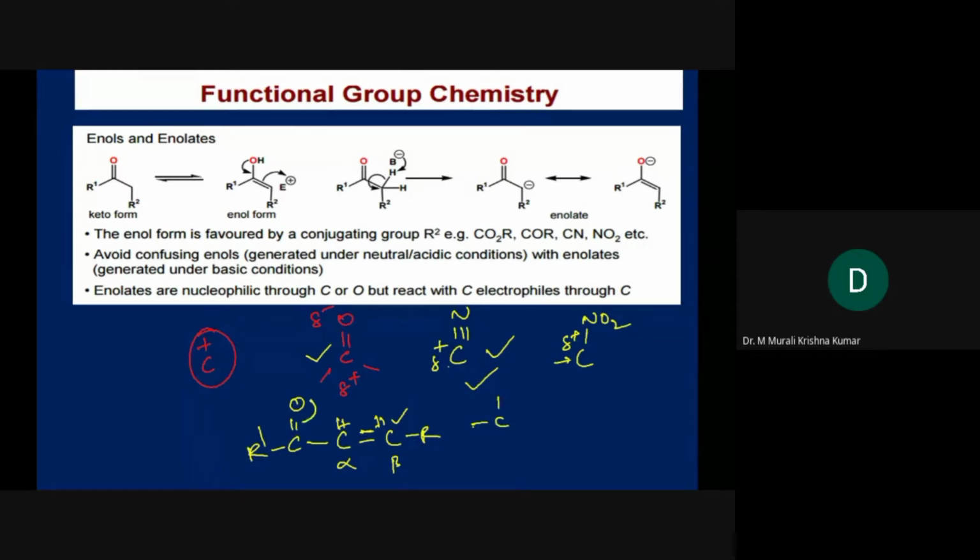Because in alpha beta unsaturated carbonyl systems, resonance structures are possible, so the beta carbon will be stripped of electron density. That's the reason why you will always have the positive charge on the beta carbon. So in this way, on one side we need a carbanion, on the other side we need a carbocation.